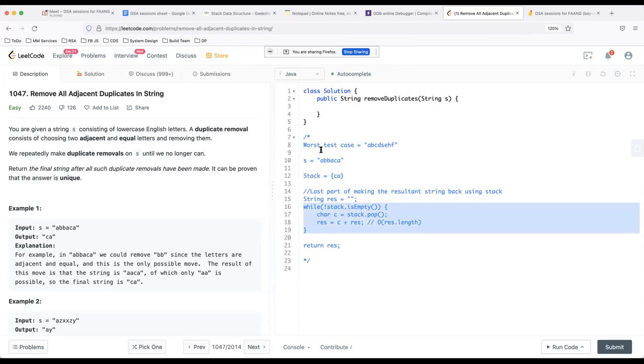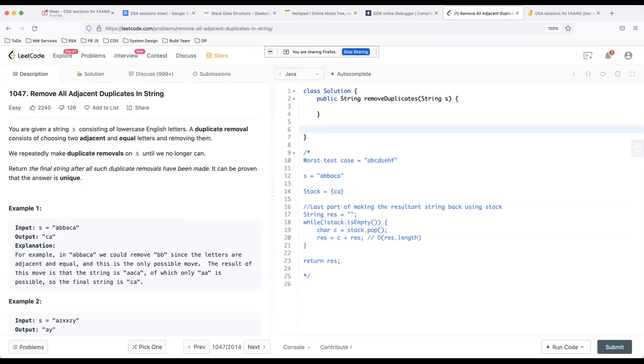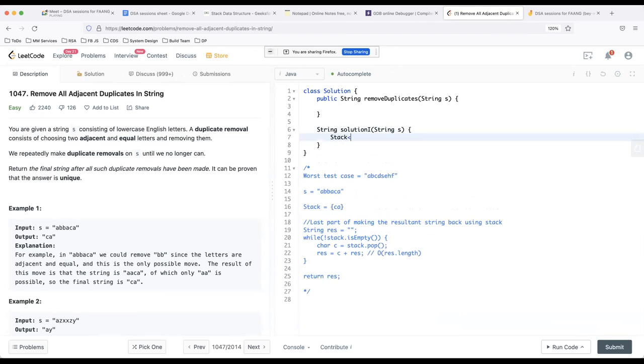But let's implement it first, and then we'll try to see another better approach to solve this problem. So let's say I'm writing string solution 1. So the easy thing is I take a stack. Now the stack should contain what? Strings or characters?